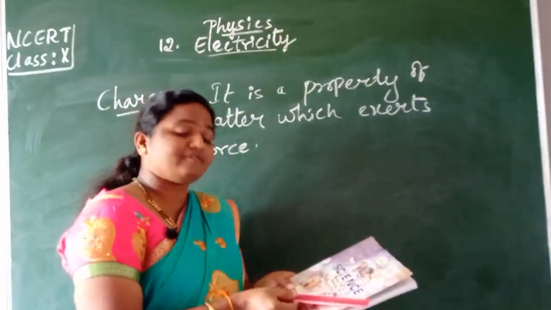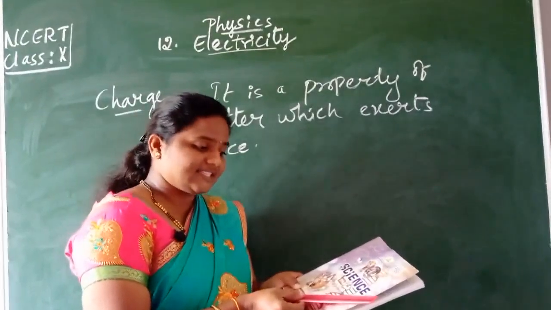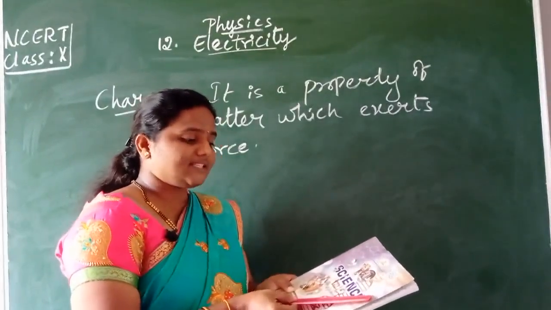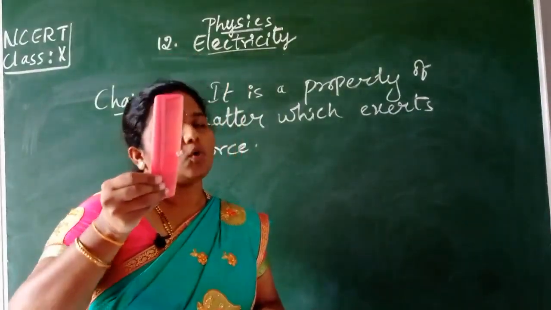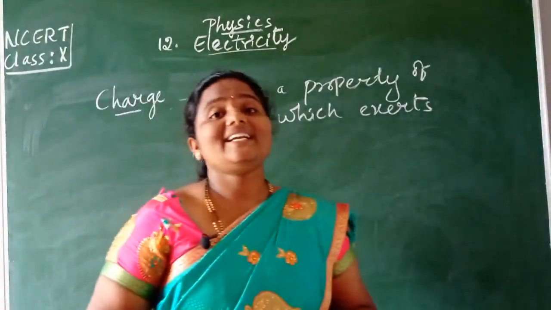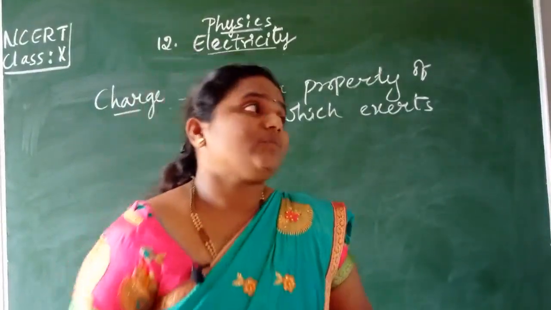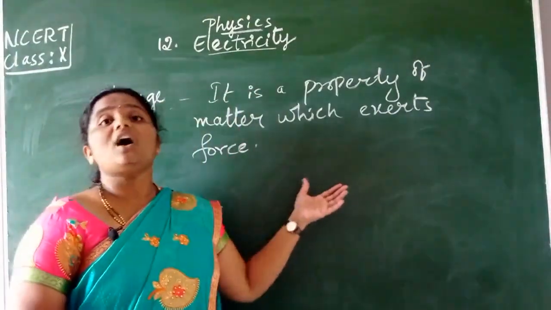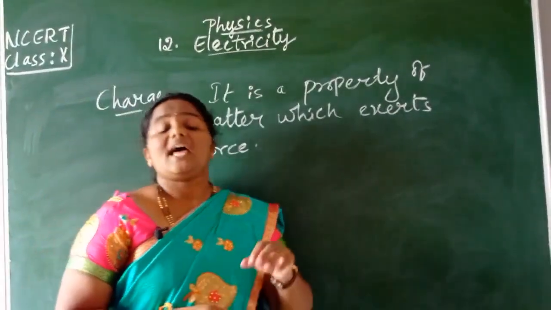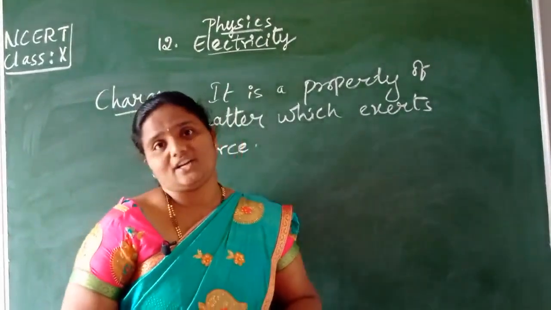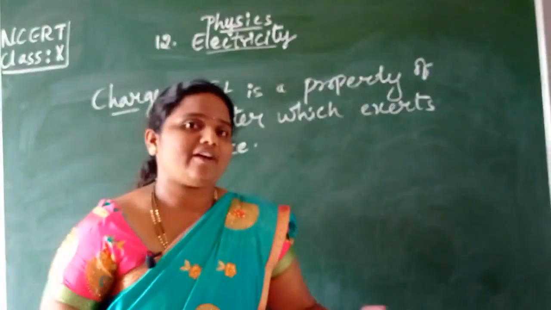When I bring it near after rubbing with the dry surface or hair, the pieces get attracted towards the plastic comb. This activity clearly tells us that charge exerts a force. Initially, the plastic comb is in an electrically neutral state, so it doesn't show any effect.